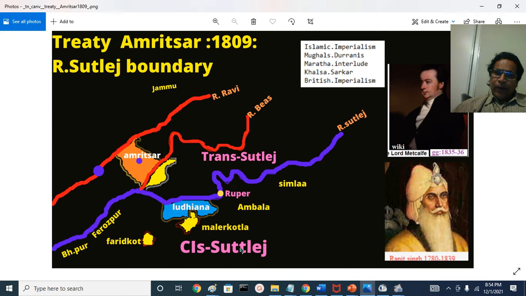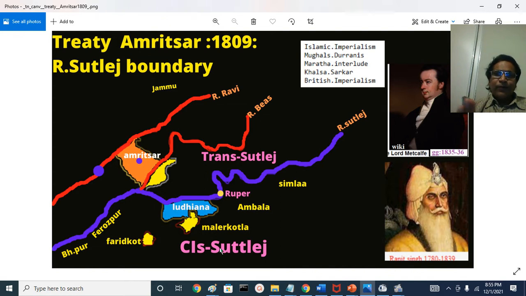The British meanwhile acquired this area, the Cis-Sutlej area, from the Marathas after 1801-1803, the Second Maratha War. So they became British territories, and all these areas came under the nominal protection of the British. So the last time he was raiding this area, all the rulers here, Sikh rulers, Musalman rulers, got perturbed.